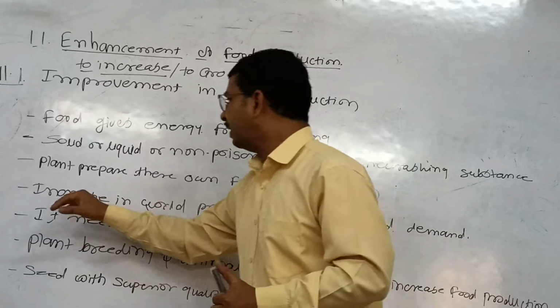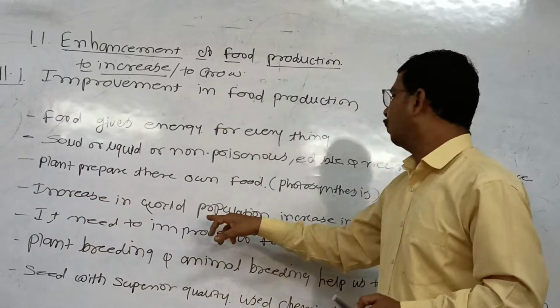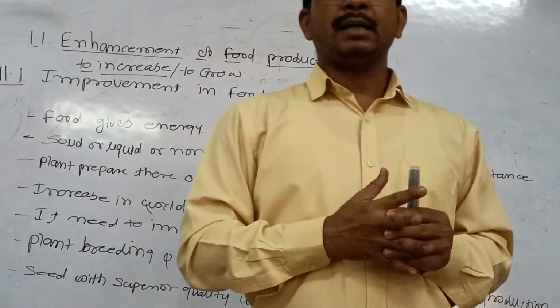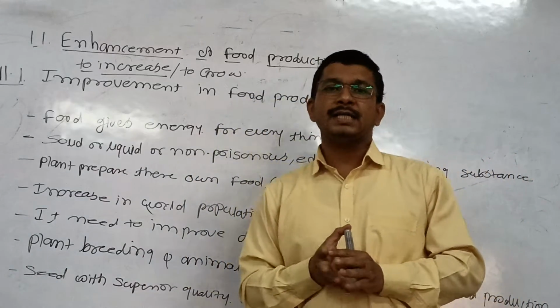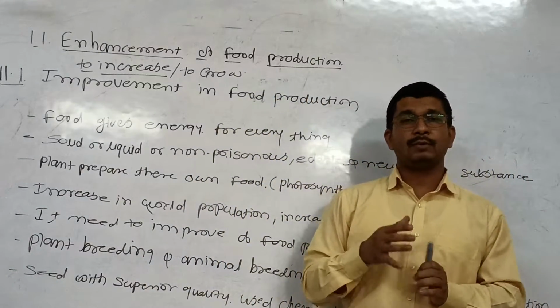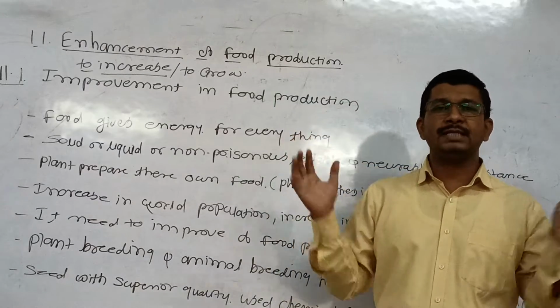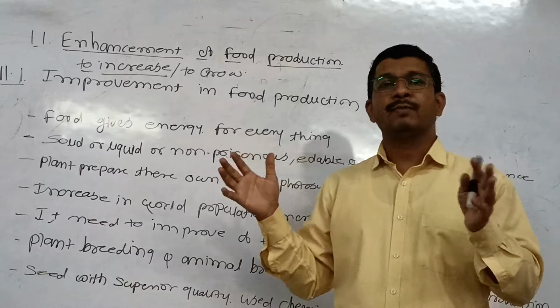Then, the increase in world population. Day by day, what happened? There is an increase in population. Worldwide population has increased.